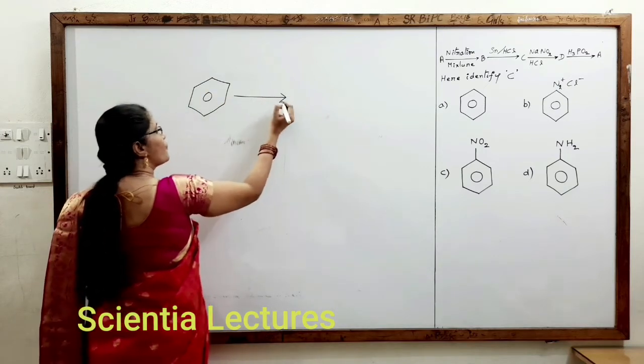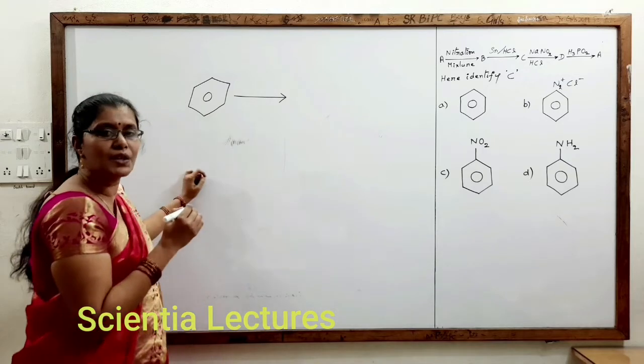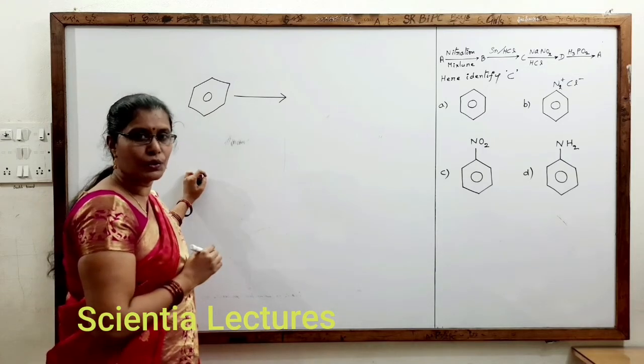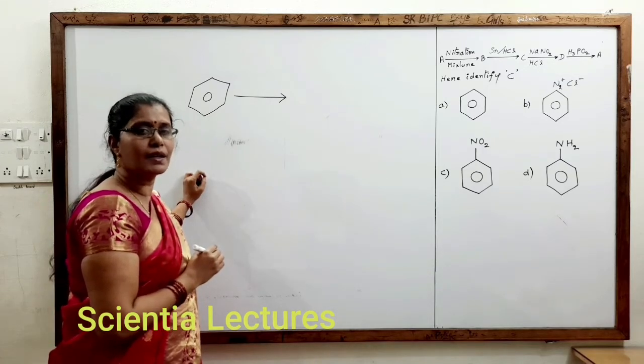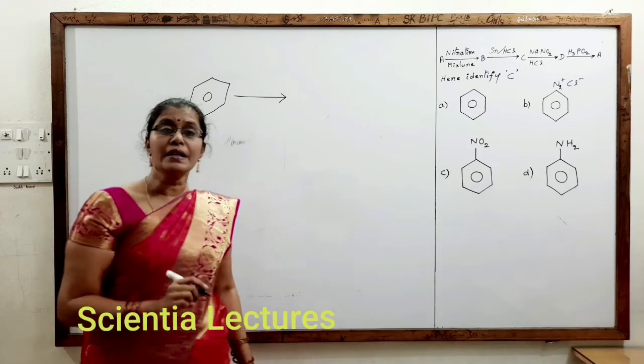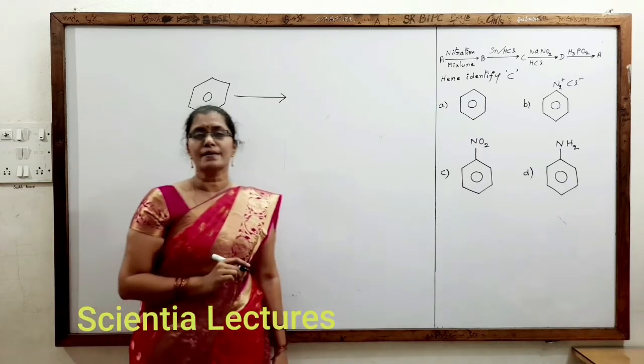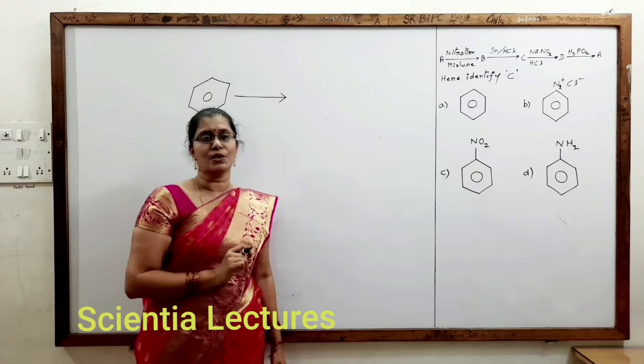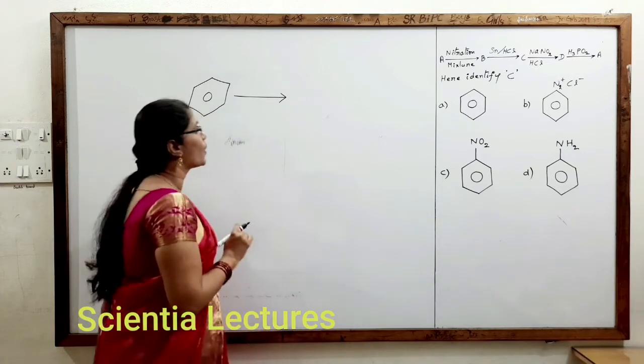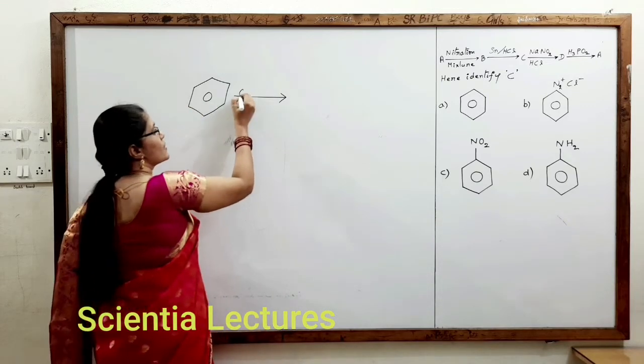Benzene in the presence of, what is meant by nitration mixture? Concentrated HNO3 and concentrated H2SO4 in 1:1 ratio is termed as nitration mixture. I hope you all remember that.